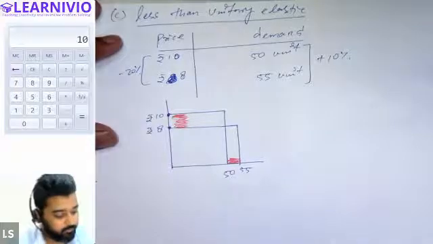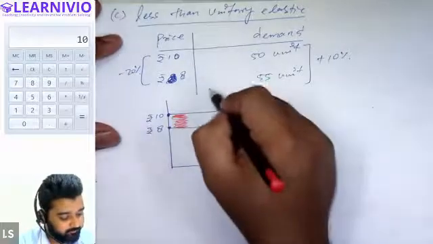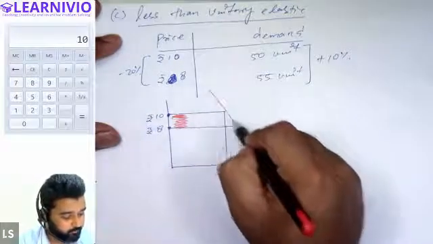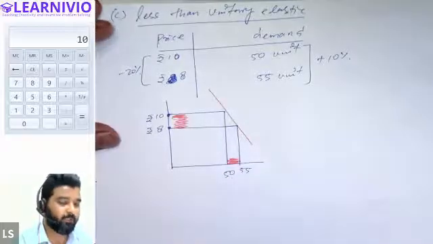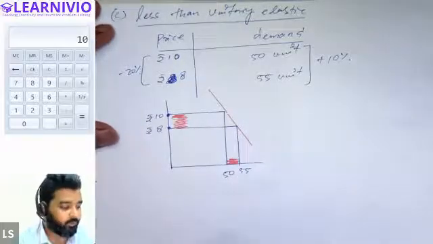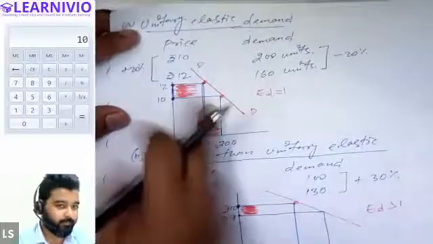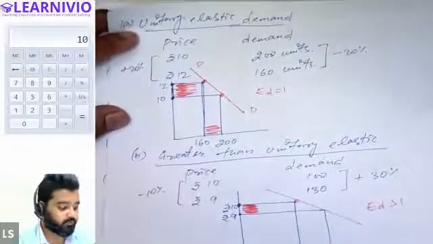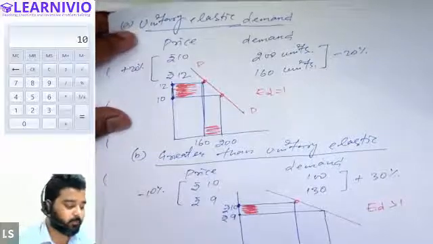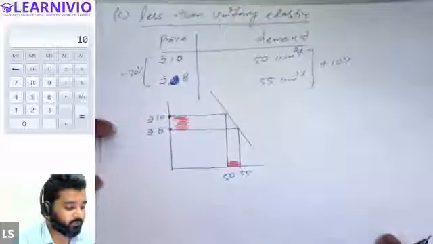And when you make the diagram, it will be steeper than the unitary elastic demand curve. In case of unitary elastic demand, we have the demand curve comparatively flatter as compared to the less than unitary. In case of less than unitary, we will have a steeper demand curve. So this is the demand curve for less than unitary elastic demand.